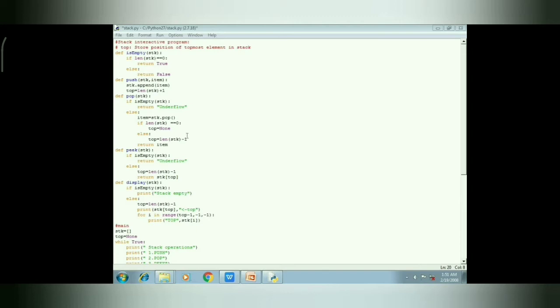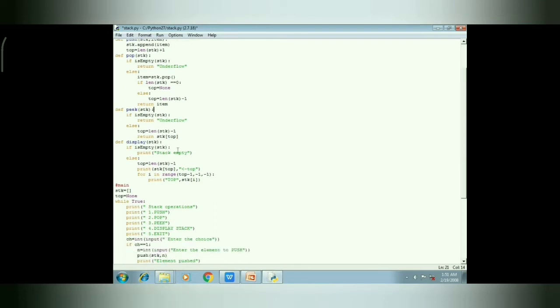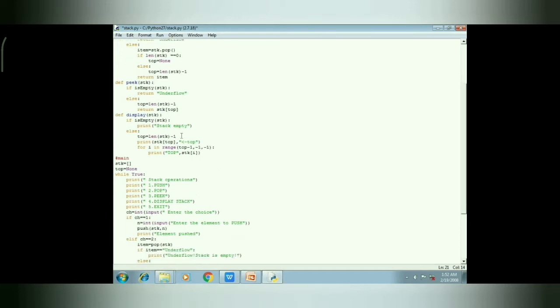Length of the stack will be increased by 1. For pop function, first of all we are checking whether it is empty or not. If it is empty, underflow error will come. If it is having some item, then length of the stack will be decreased by 1. If the length of the stack is equal to 0, then top is equal to none.